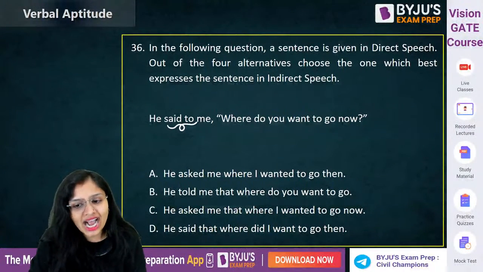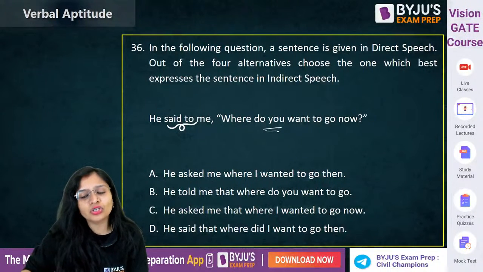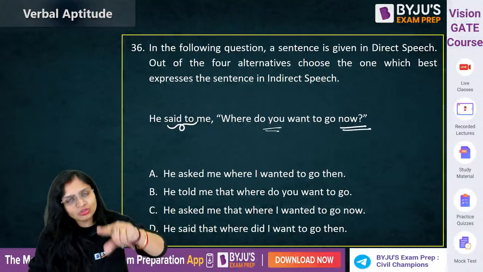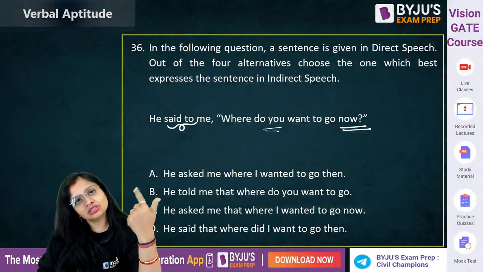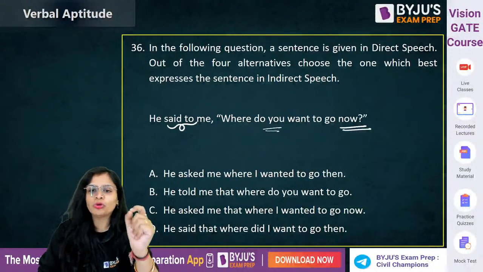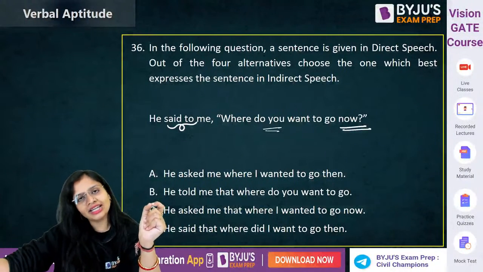He asked me where I want to go. Now becomes then. If tomorrow would have been there here, it would become the next day in the indirect speech.